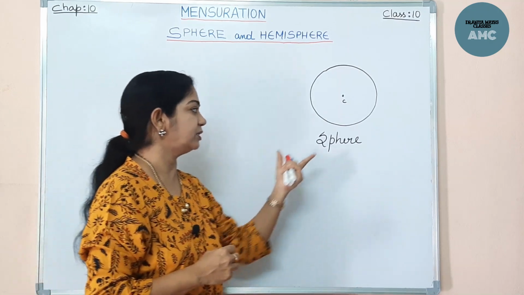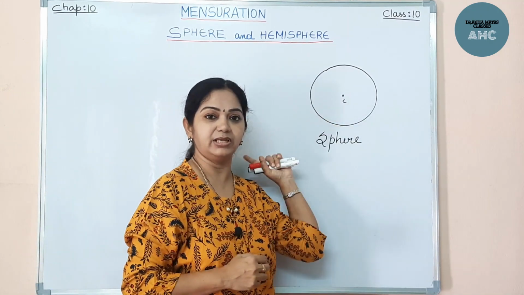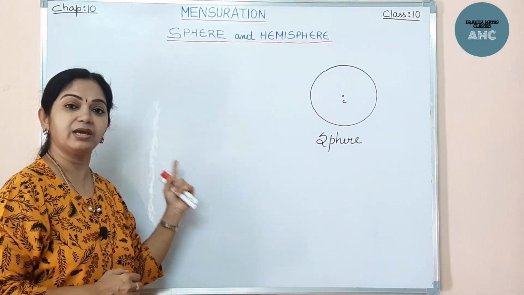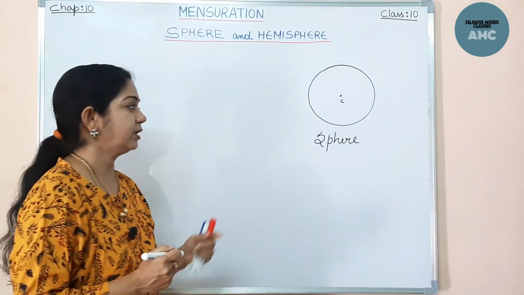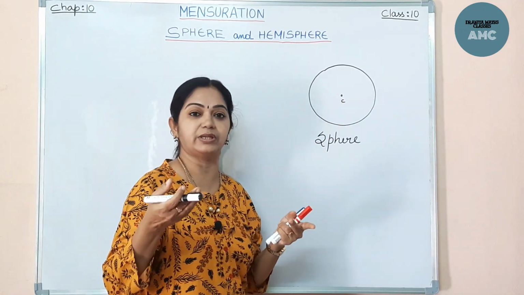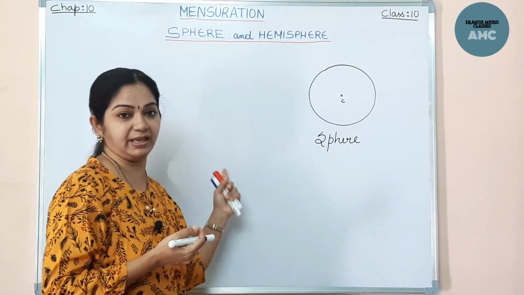Now how can I draw a sphere on a plane surface, right? No, we cannot draw a sphere, but we can only make an illusion of a sphere. We cannot draw it on a two-dimensional plane surface.